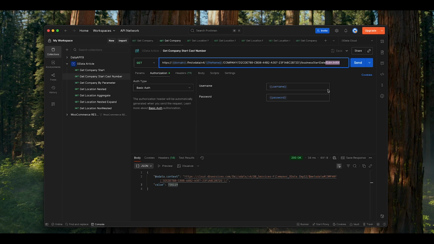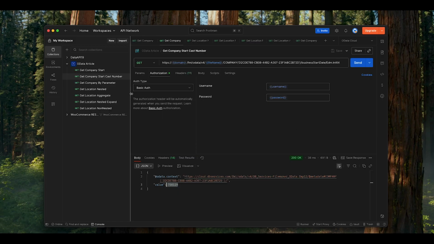EDM is OData's entity data model. This is determining what types we can work with, what types are allowed, what exists in the current OData standard. Int64 is just a 64-bit integer that will return us our date as a number. And so we see here, we run it, we return the value, and we just have this number right here.